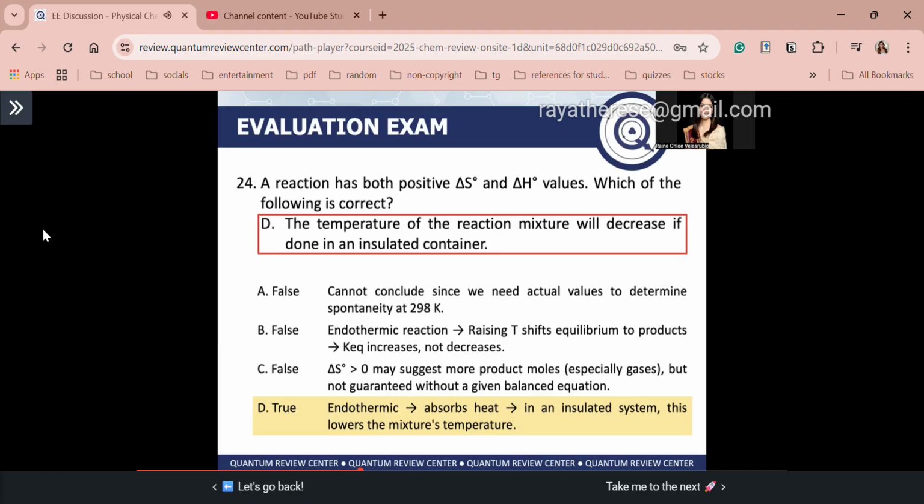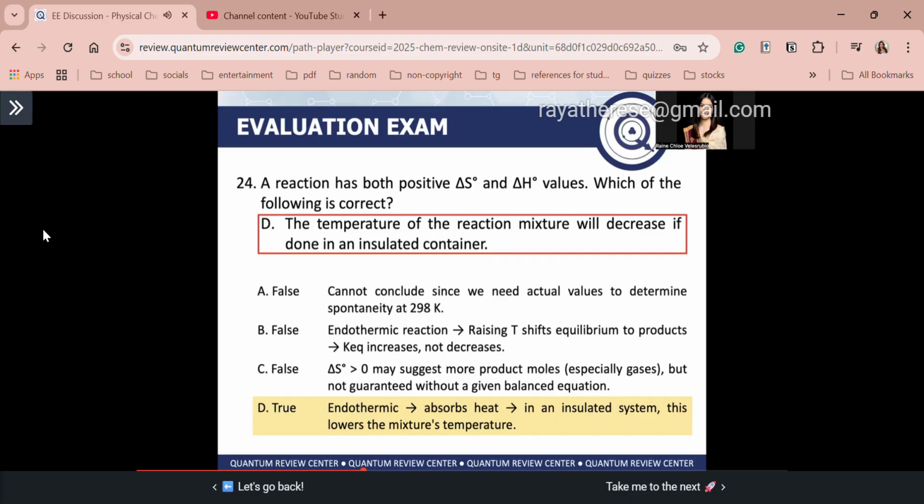Next, letter B says, as the temperature is increased, the equilibrium constant decreases. Guys, in an endothermic reaction, increasing the temperature shifts the equilibrium to products. Again, just recall Le Chatelier's principle. For an endothermic reaction, if you increase the temperature, it will shift the equilibrium to products. So what will happen to KEQ if the equilibrium goes toward product formation? Of course, guys, KEQ must increase, not decrease. Again, you need a high KEQ in order for product formation to be favored. That's Le Chatelier's principle.